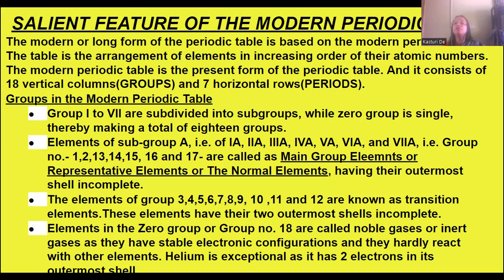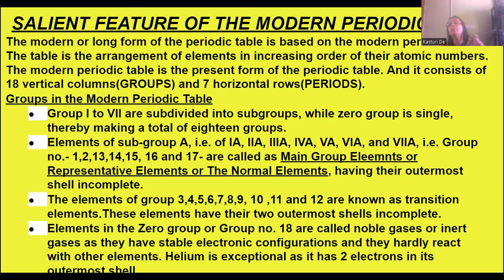Now, the elements of subgroup A, that is 1A, 2A, 3A, 4A, 5A, 6A, and 7A, correspond to groups 1, 2, 13, 14, 15, 16, and 17. So 1A will be group number 1, 2A will be group number 2, 3A will be 13, 4A will be 14, 5A will be 15, 6A will be 16, and 7A will be 17.